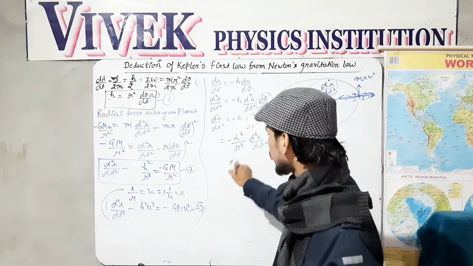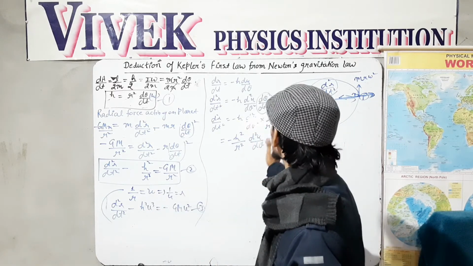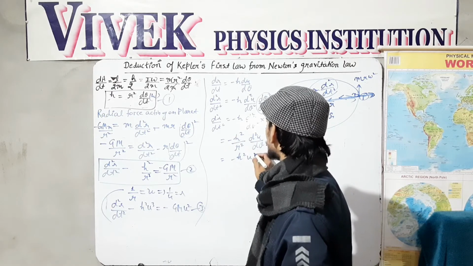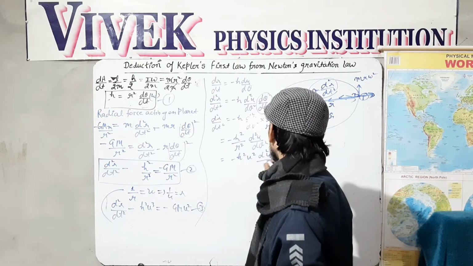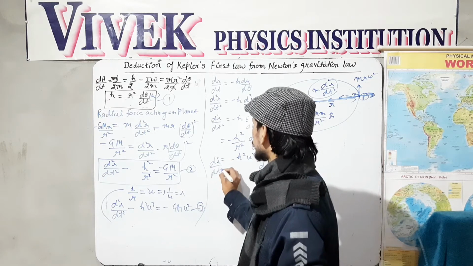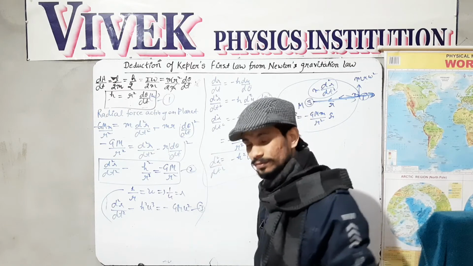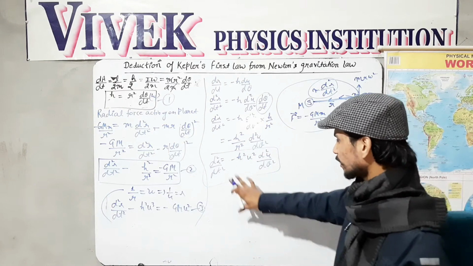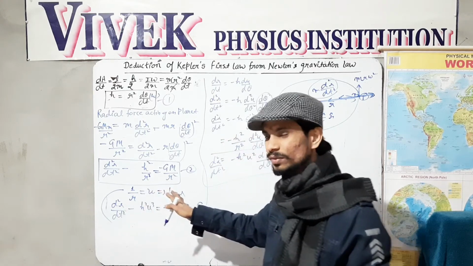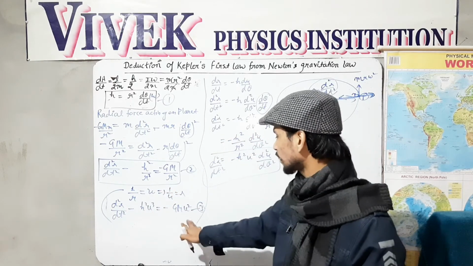Again 1 over r square gives me u square, so this is minus h square u square d²u/dθ². This is what we have for d²r/dt². So we can exchange r in terms of u by taking this complete factor in this equation.